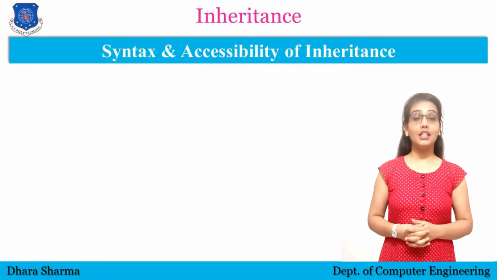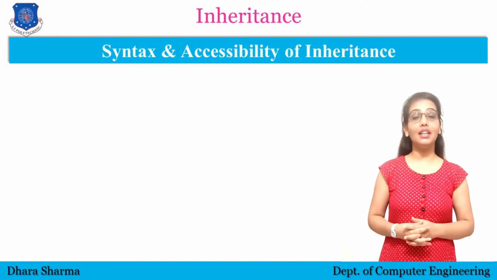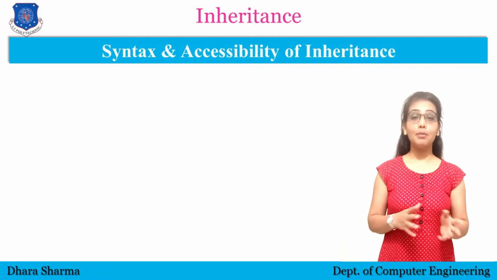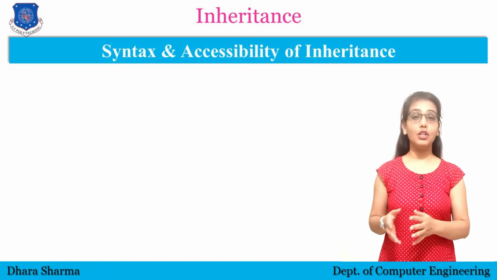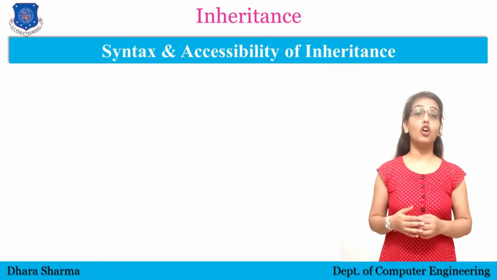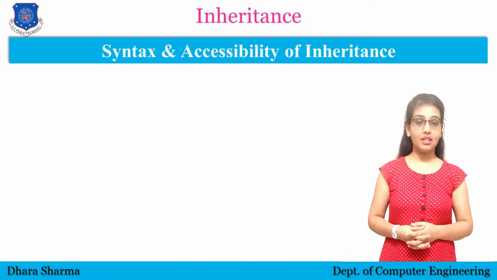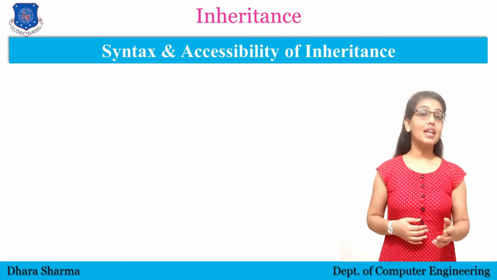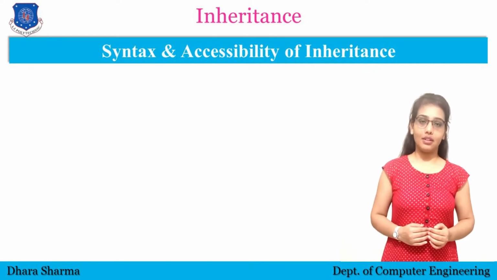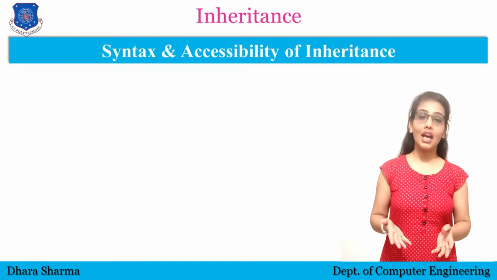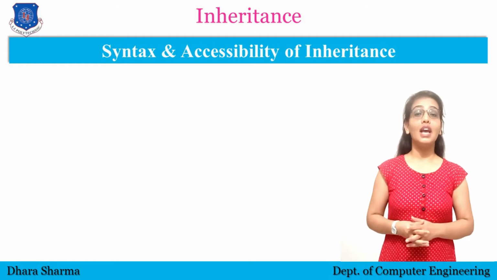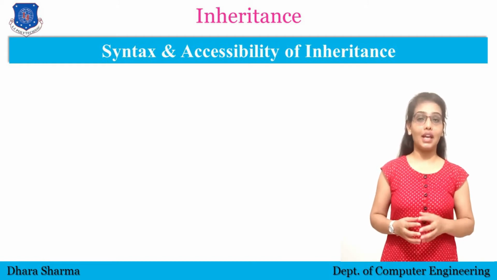Now let's see the syntax of inheritance and accessibility in inheritance. We have seen in my previous video there are three types of access modifiers: private, protected and public. Private data cannot be inherited and cannot be accessed anywhere outside the class. Protected data cannot be accessed anywhere outside the class but can be inherited into the other class. And public data can be inherited and can be accessed anywhere in the program. First of all, we will see how these access modes work with inheritance.